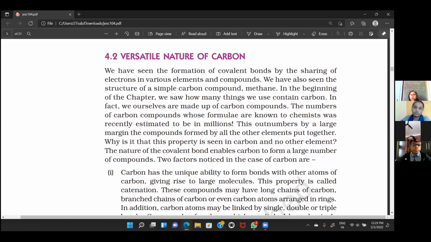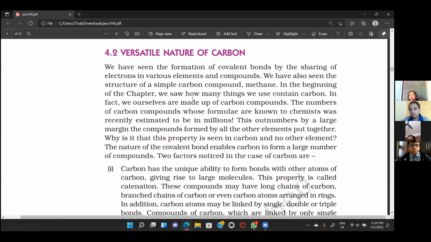So now we are going to discuss the versatile nature of carbon. Why are we saying it's so important? We have already discussed why scientists give it so much importance, but here we will also discuss how it forms so many compounds. What is the reason? What are the 3 points that make it form so many compounds, and why is it so unbeatable that we have considered it in the mole concept also? We have given so much importance to it. Here also we will come to know.